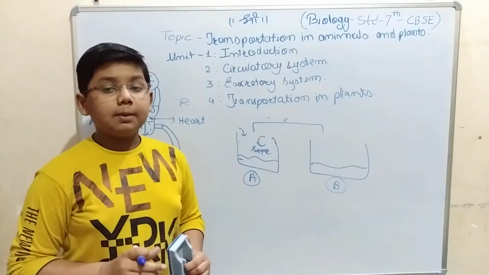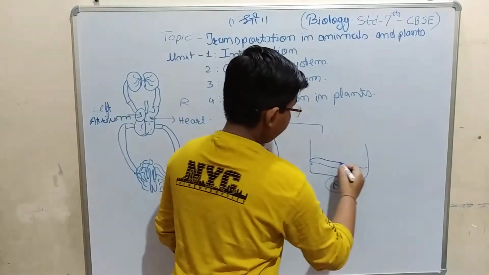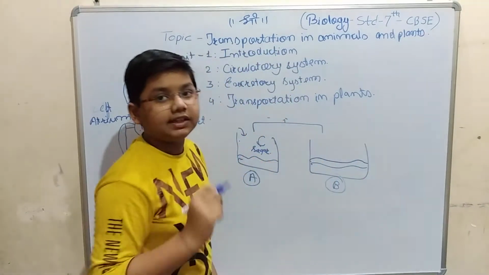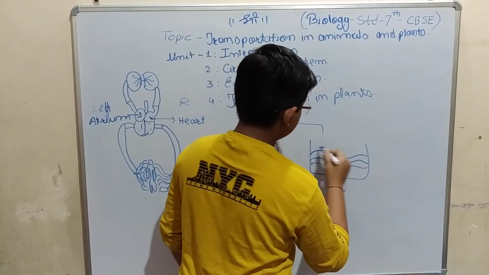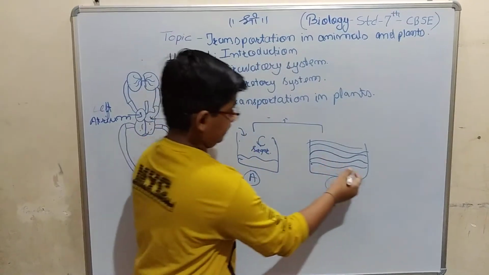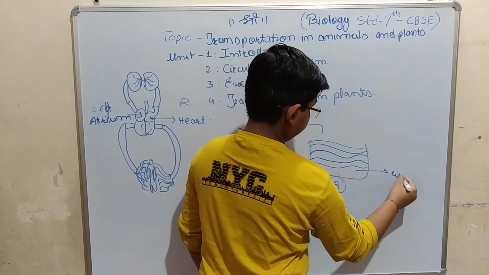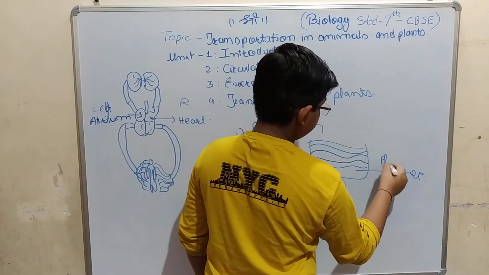That means blood is a mixture of water plus plasma. Plasma is one liquid. Then it contains RBCs, WBCs and some platelets. This is water. Second is plasma.